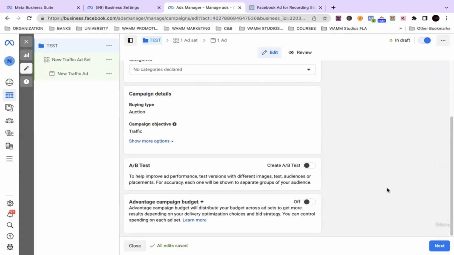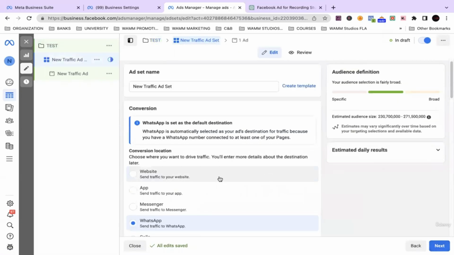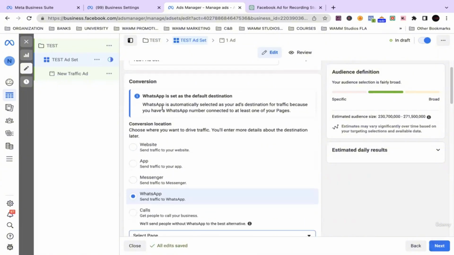So we're done with the campaign side of things. We're going to hit that next button, and then here we are, ad set. Ad set is pretty much where we get into the target settings of the campaign. I'm going to rename that ad set to test.